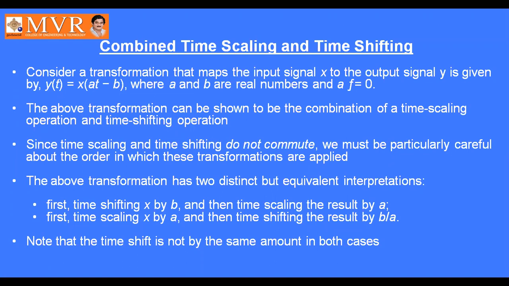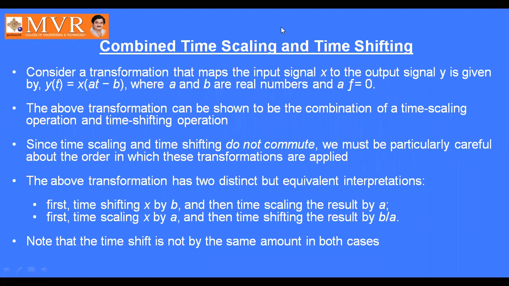Okay, next, combined time scaling and time shifting. Consider a transformation that maps the input signal x to the output signal y, given by y of t equal to x of at minus b, where a and b are real numbers and a is not equal to 0.